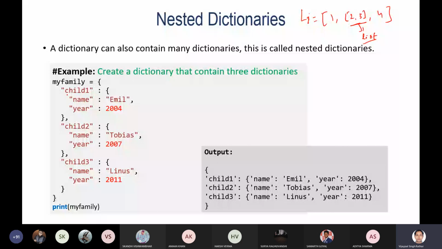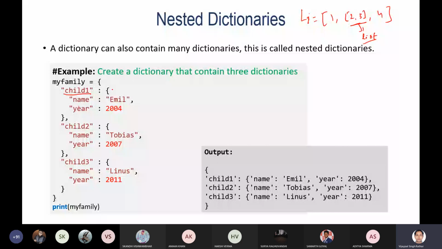So you can see one element contains multiple items. If you print child one, it will display name, year 2004. The whole value will be displayed, because this is actually a dictionary.